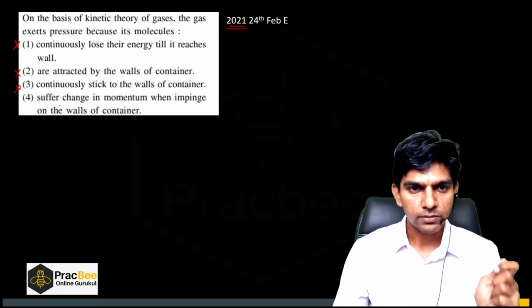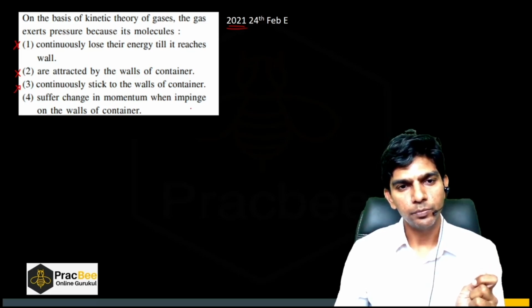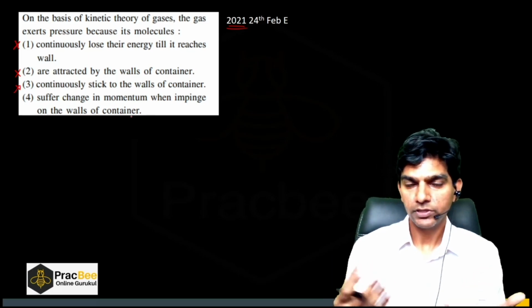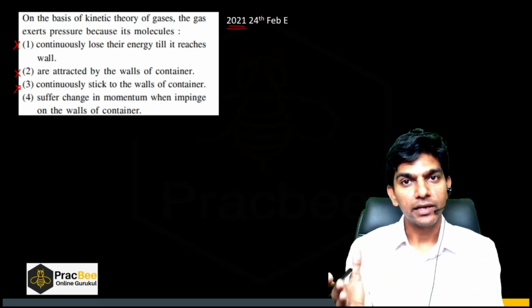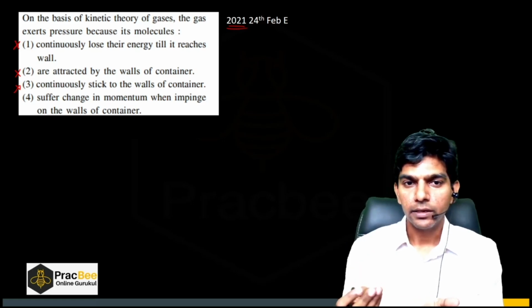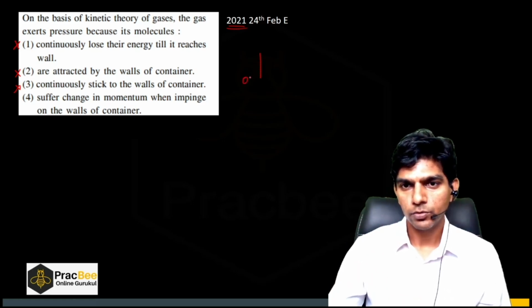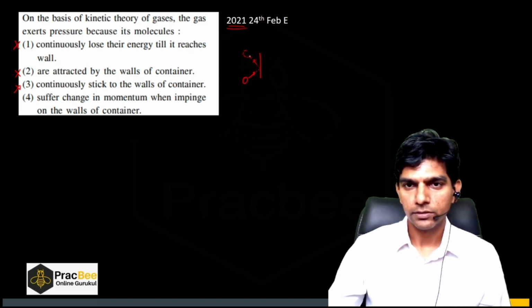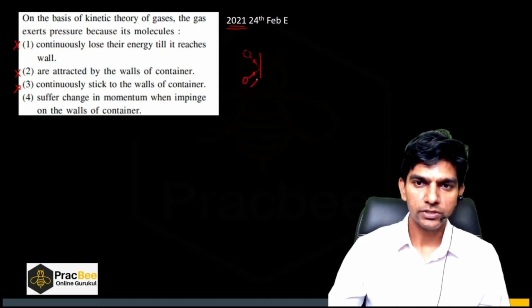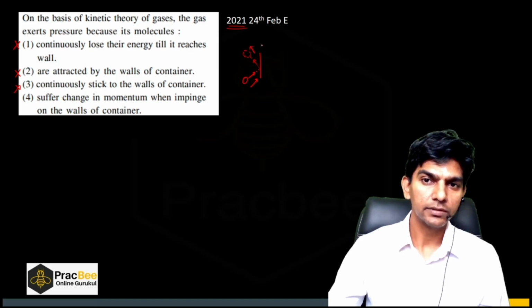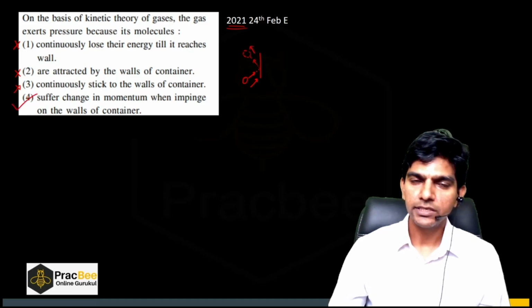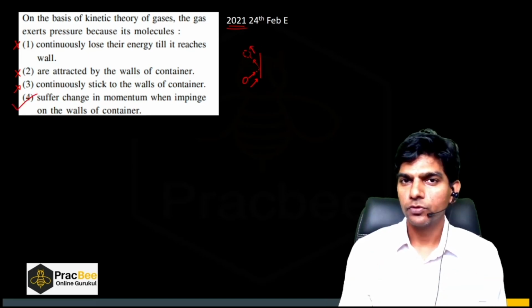Now fourth option, suffers change in momentum when impinge on the walls of the container. Obviously, when the molecule collides elastically with the wall, there will be a change in momentum of the molecule. If this is the wall and this is the molecule, it is coming like this, it will go in this direction like this. So there is a change in momentum. Earlier it was in this direction, now the momentum is in this direction. So it is a pretty easy question. So option 4 is the right answer.